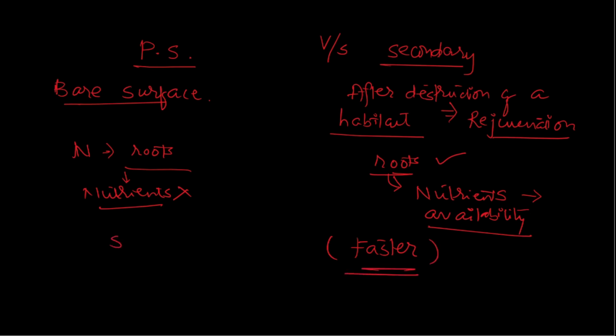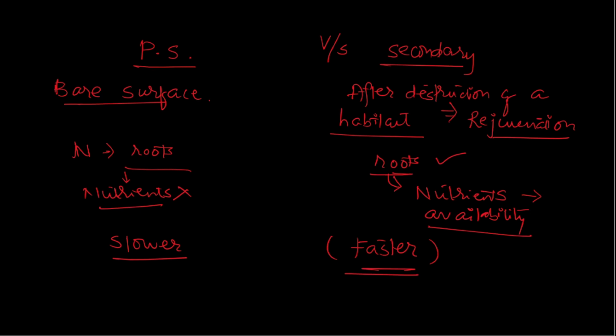So primary succession takes place slowly and secondary succession takes place faster, and this we can compare from the previous case study, and that is why I told you about the case study. And this is the difference between primary versus secondary succession. I hope I am clear with this, and I hope I have clarified the concept.